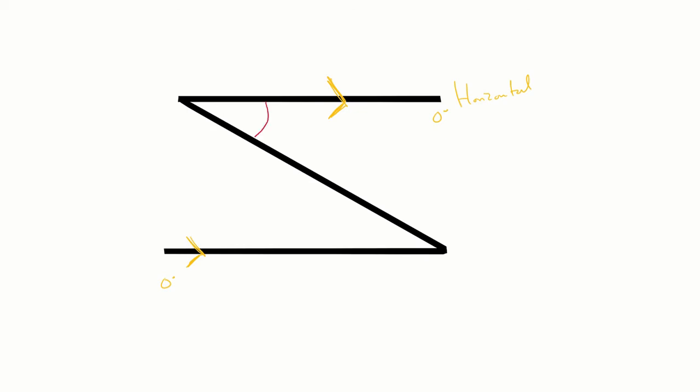So this angle here is my angle of depression, and this angle here is my angle of elevation. And the reason for that is because if you look straight ahead and look up, that's what creates my angle of elevation. If we're looking straight ahead and look down, that's my angle of depression, right?